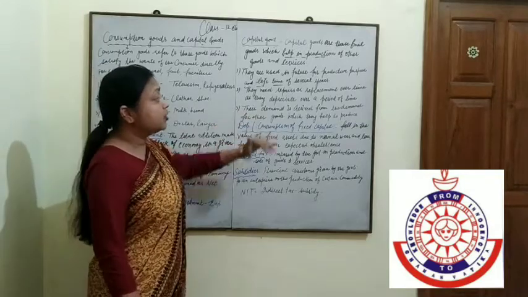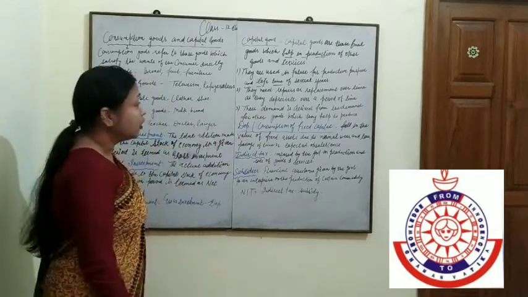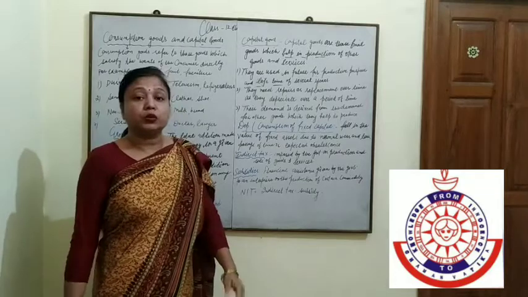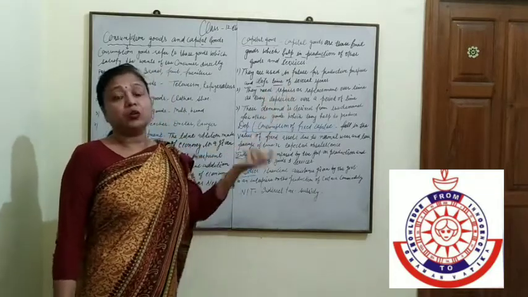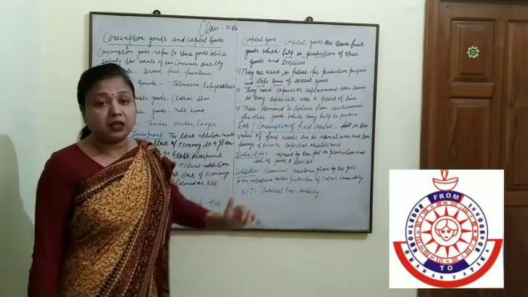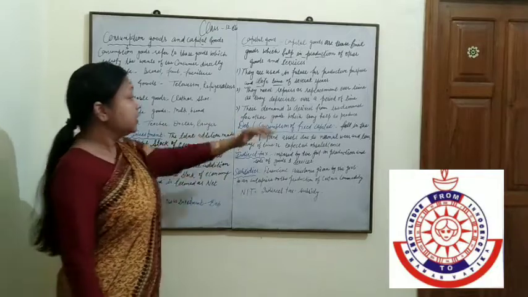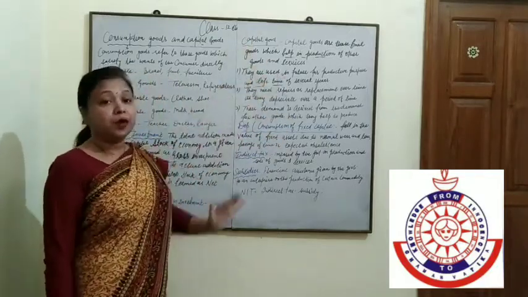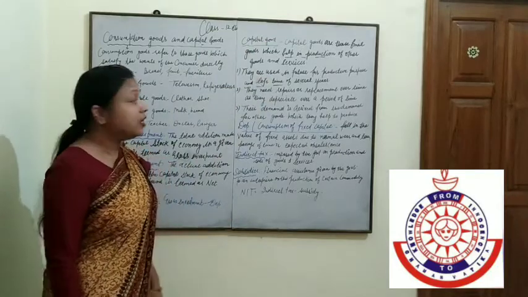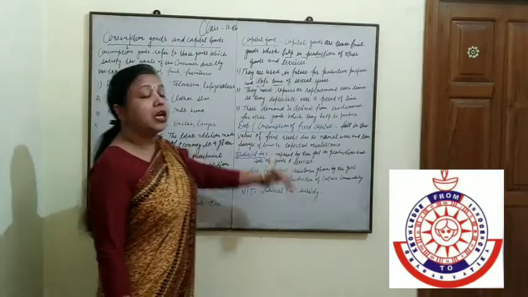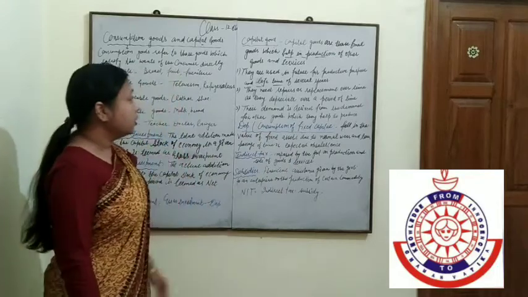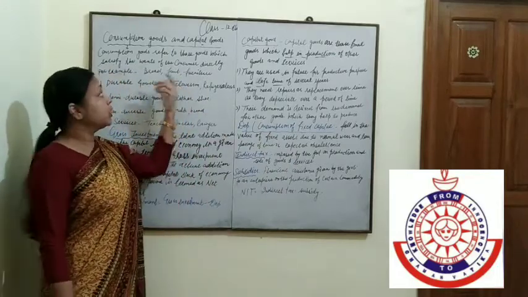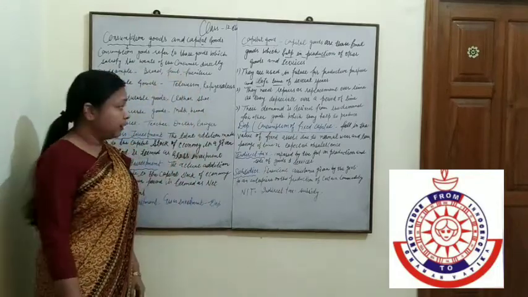The demand is derived from the demand of other goods. The demand for capital goods is a derived demand. Derived demand means that when the demand for other goods increases, the demand for the type of goods needed to produce them also increases, so it is called derived demand. So here is the difference between consumer goods and capital goods.